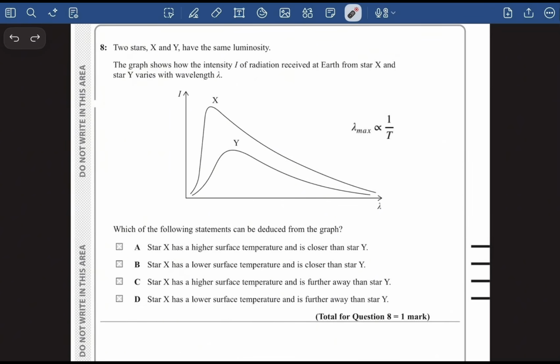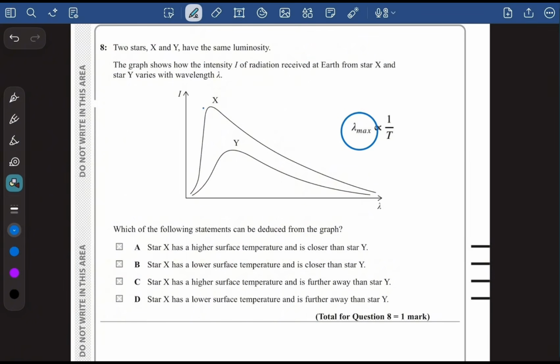Lambda max is the wavelength value at which maximum intensity occurs. So this is the point at which the maximum intensity occurs, and this is also the point at which the maximum intensity occurs. Let's figure out the corresponding wavelength values for them.